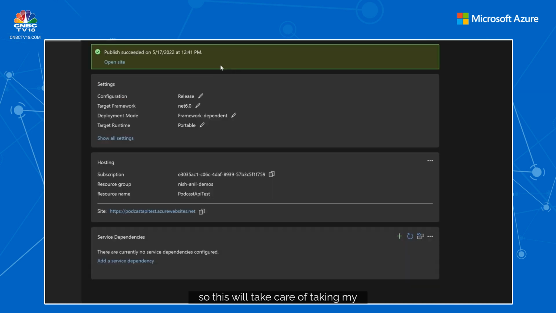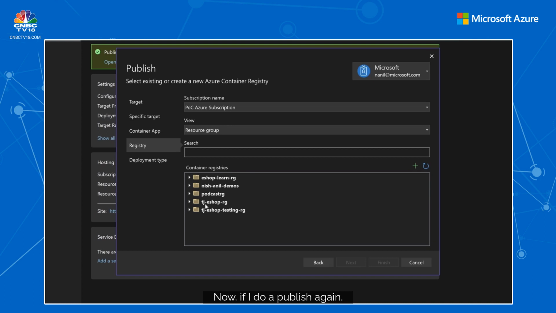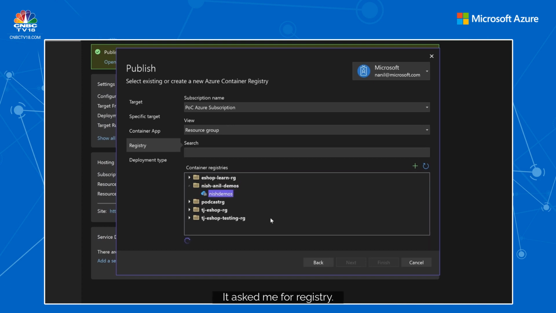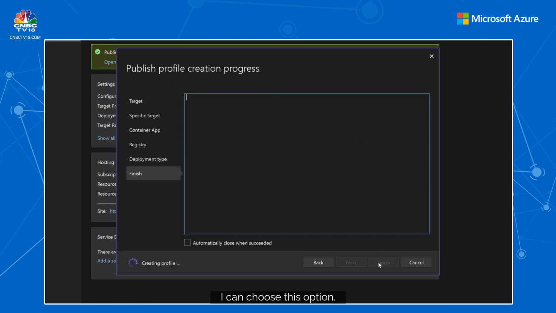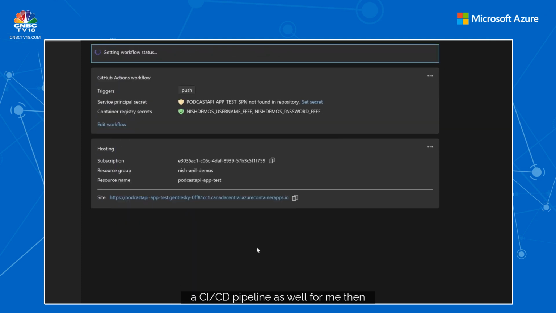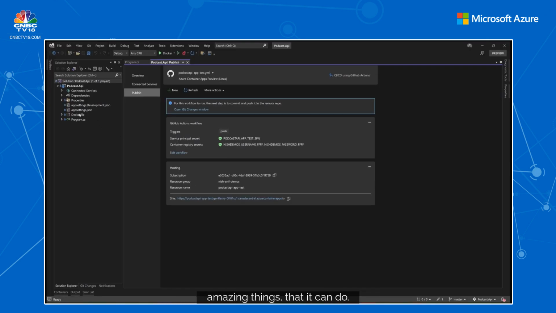So this will take care of taking my source code and publishing it there. Now, if I do a publish again, it asks me for a registry. That's okay because I have it. Now look at this. It has a CI/CD option as well. So instead of publishing directly to Azure, I can choose this option. It's going to create a CI/CD pipeline for me as well. And this is all Visual Studio doing all the amazing things that it can do, right?